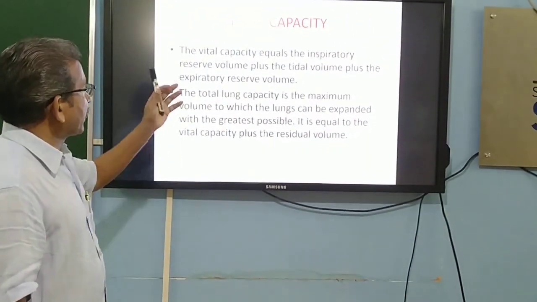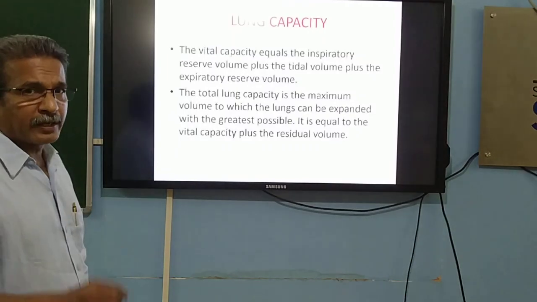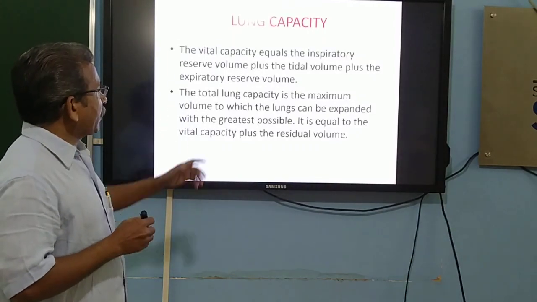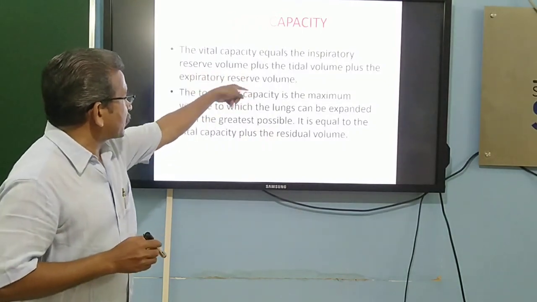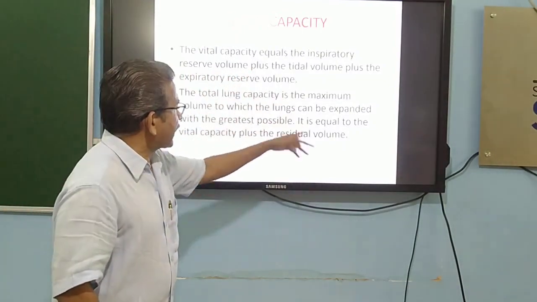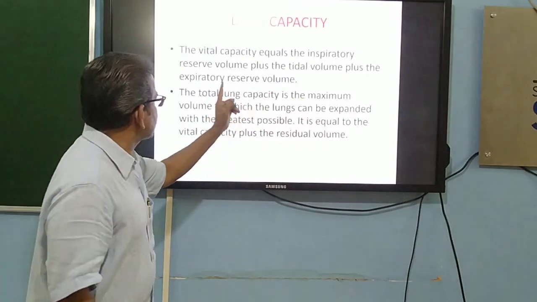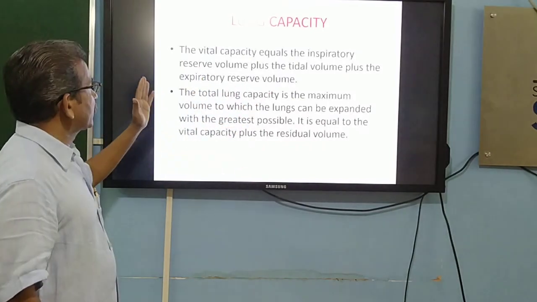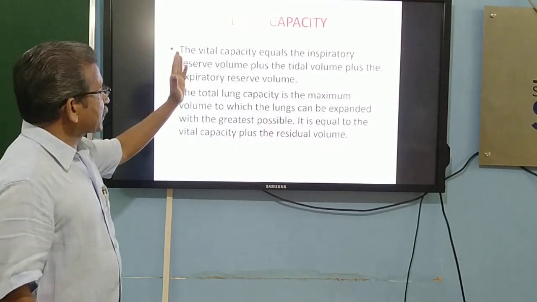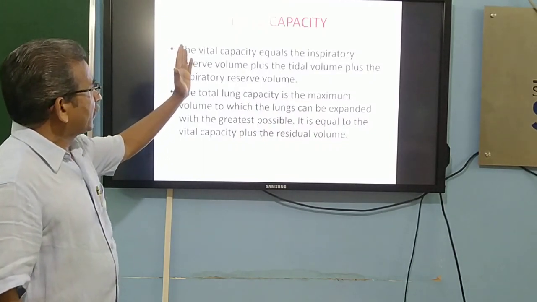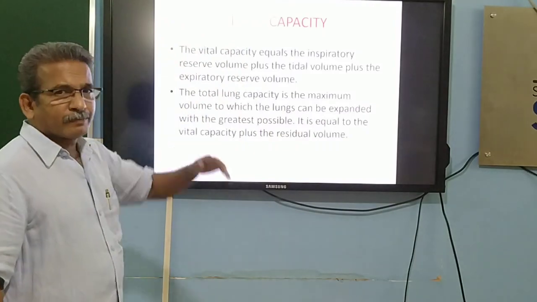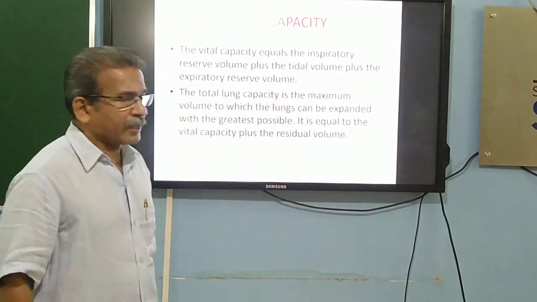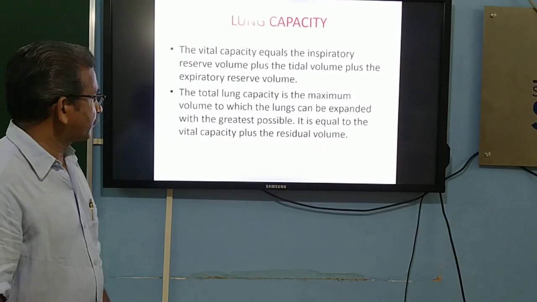One we call vital capacity. Vital capacity equals the inspiratory reserve volume plus the tidal volume plus the expiratory reserve volume.